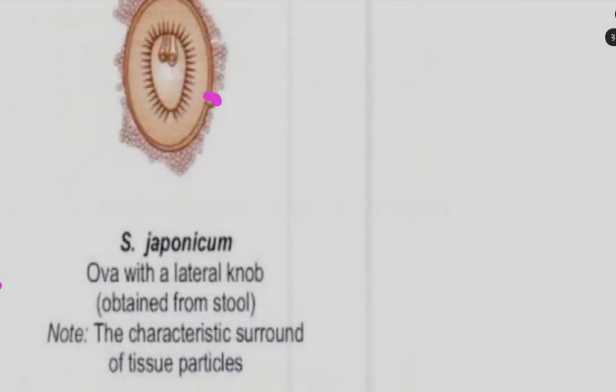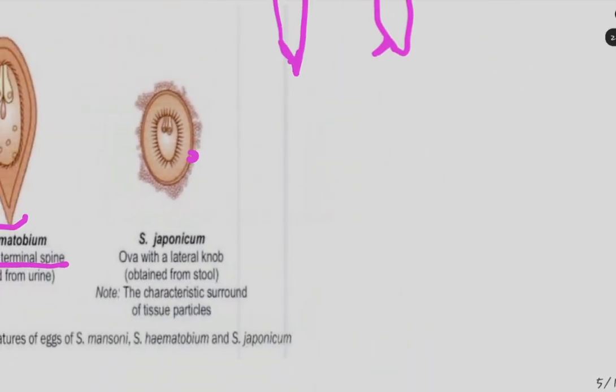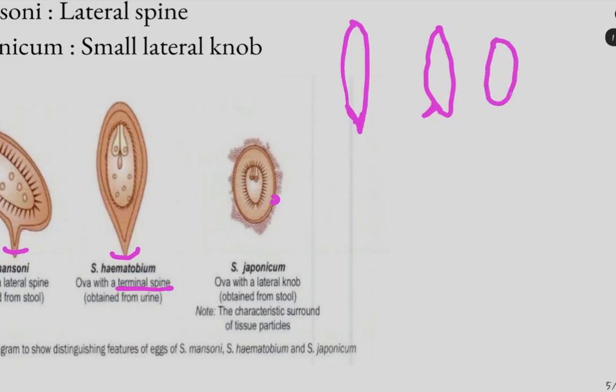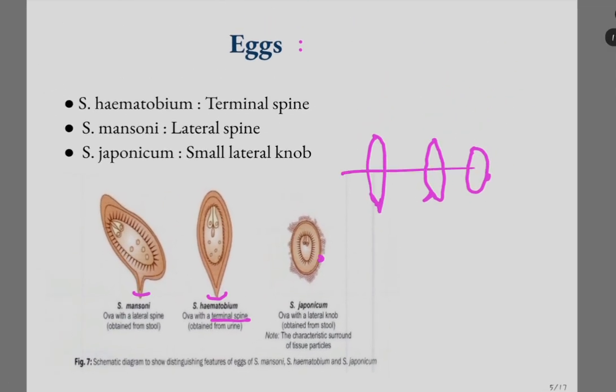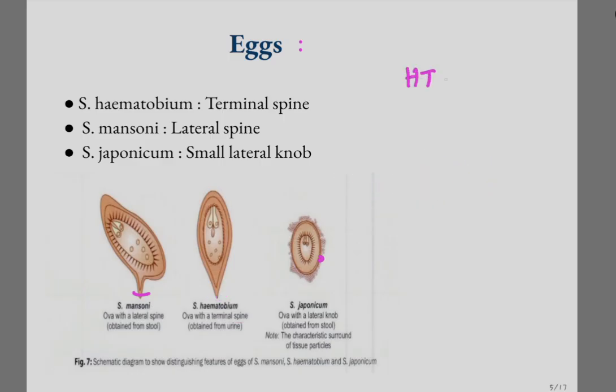They have a small lateral knob. Japonicum has a small lateral knob. You must remember this, it is very important. You can remember it as HTML. That is, hematobium has terminal spine, Mansoni has lateral spine, and Japonicum, Japan is a very small country, so they have small lateral knob.